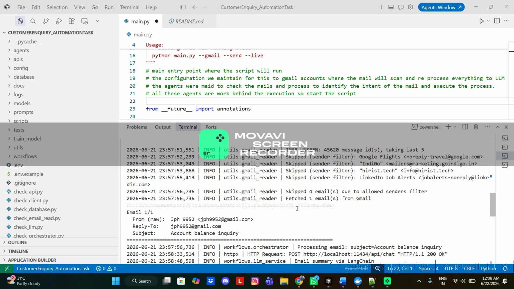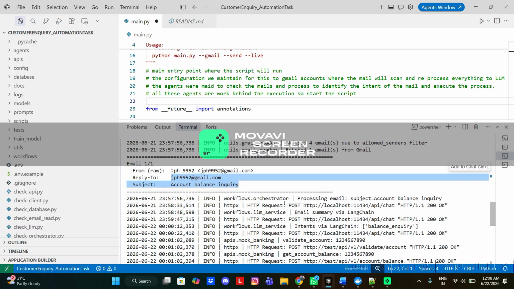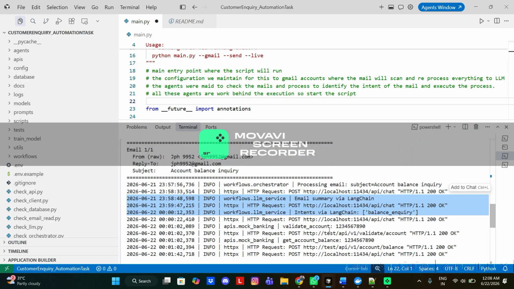This email has been identified as an account balance inquiry. It gets processed via LangChain, which finds the intent: balance inquiry.